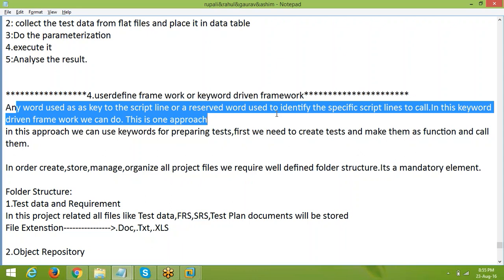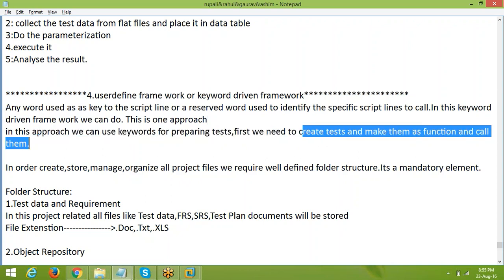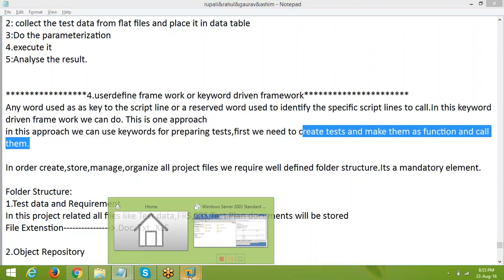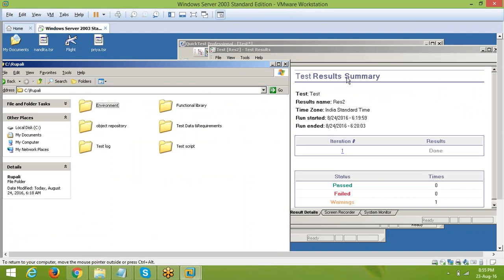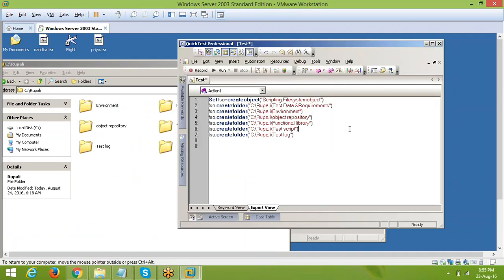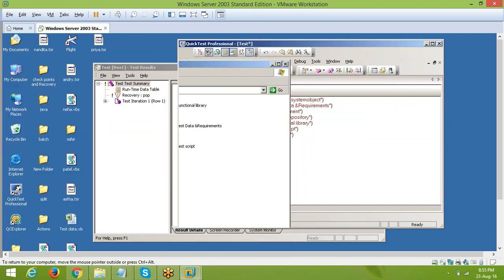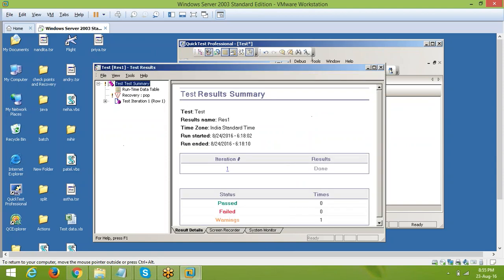First we need to create the script, and after that we need to make the matching functions and call them. I will explain the whole process. Right now I just prepared the